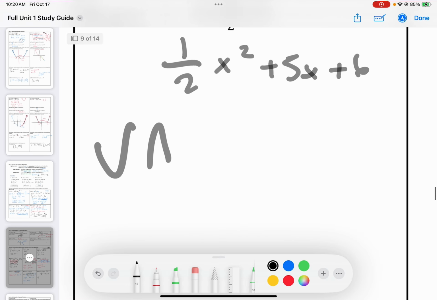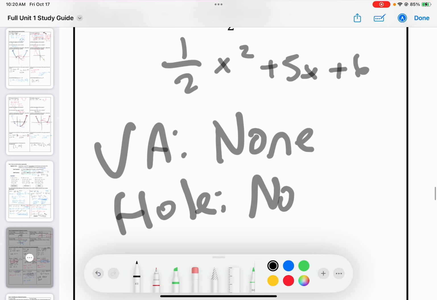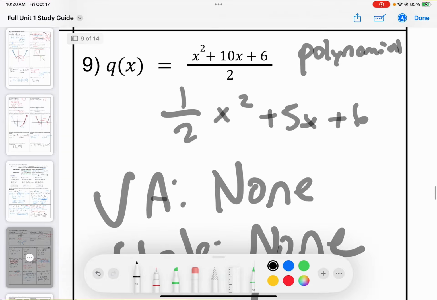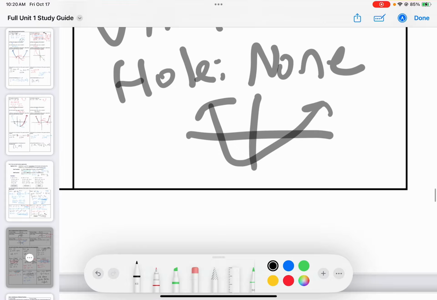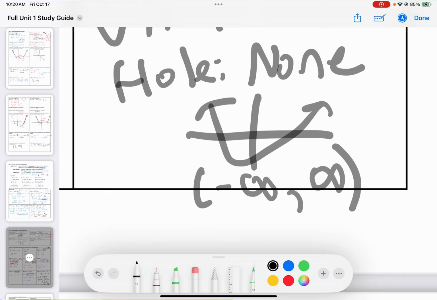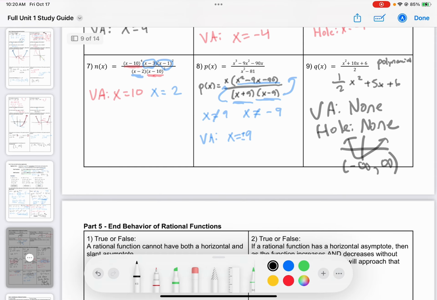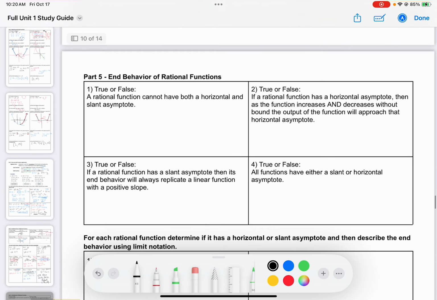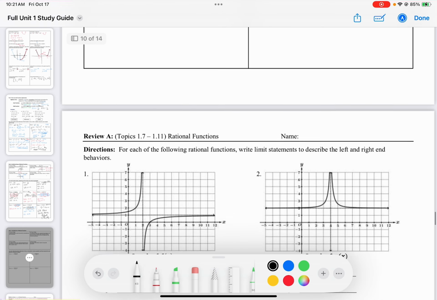There are vertical asymptotes, none. Holes, none. Because this is a polynomial function, which means it's continuous, right? It's going to go like this. The domain is negative infinity to positive infinity, unless we say otherwise. All right. So that's a little bit about holes and vertical asymptotes, places where the function is undefined. Now let's talk a little bit about the end behavior of rational functions.